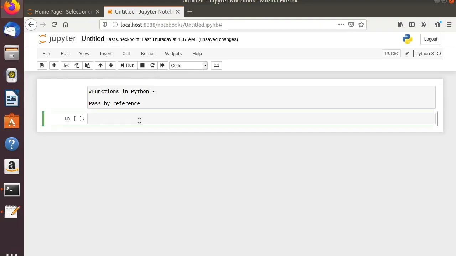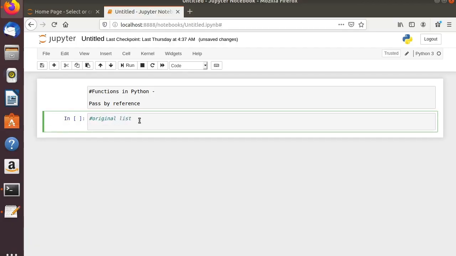Let us create an original list. Suppose we will write fruit list equals to, there we write say orange, then banana.